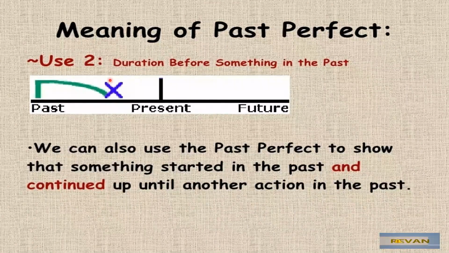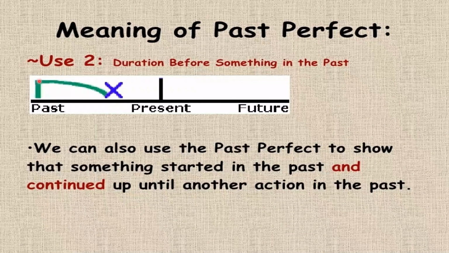The meaning number 2 of the past perfect is duration before something in the past. This is the time, the duration, the green mark here. Something else, another action in the past. This is the past, the present and future, right? This is the time that we need to know.